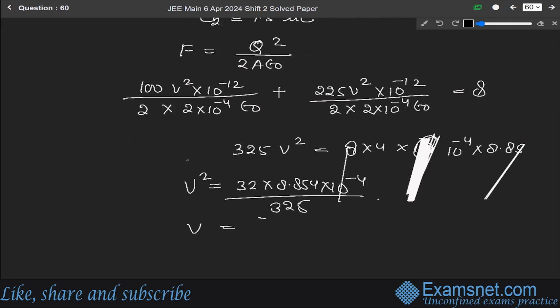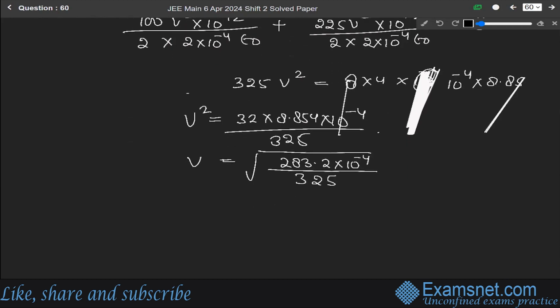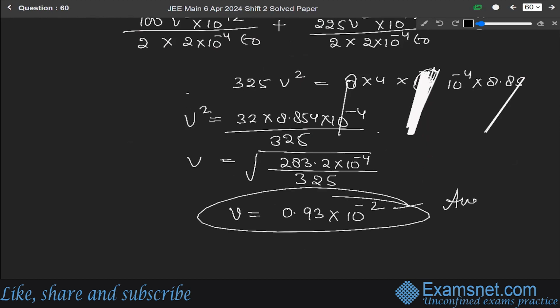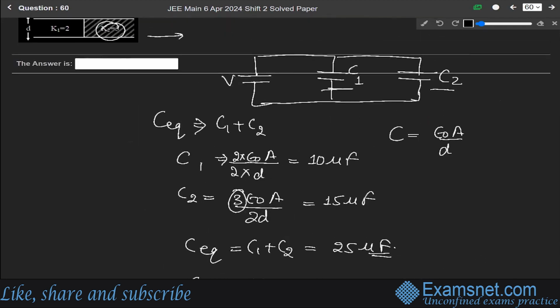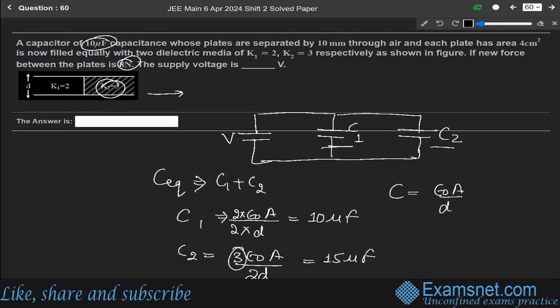So V is equal to the square root of 283.2 × 10 to the power minus 4 over 325. Simplifying further, we get V as 0.93 × 10 to the power minus 2, and this is the desired result. So the value of the supply voltage is 0.93 × 10 to the power minus 2 volt.